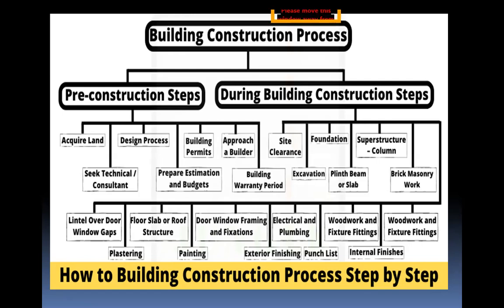First, pre-construction steps are: acquire land; second, seek a technical consultant; next, design the process and prepare the estimation and budgets; next, building permits; next, approach a builder; and next, the final step is the building warranty period. These are the pre-construction steps.